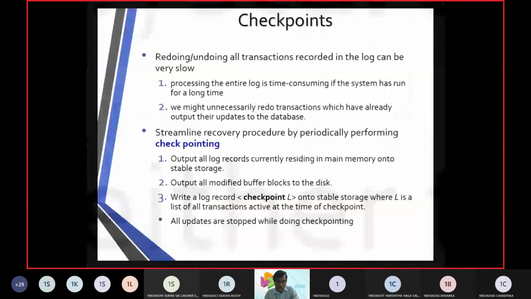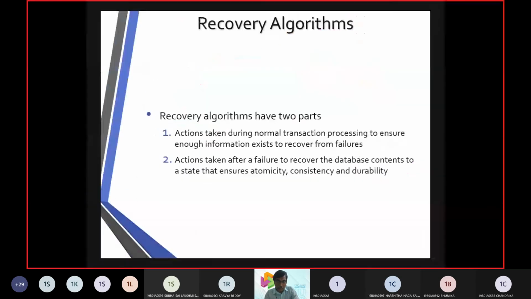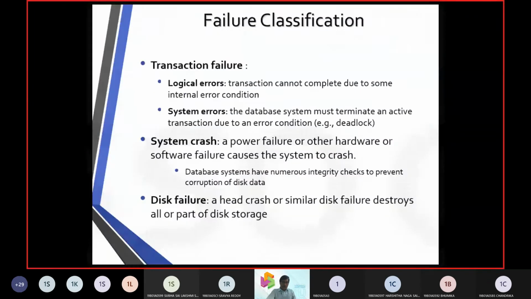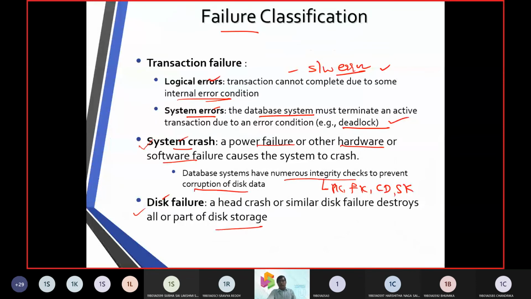So we will pause here for today. Before we pause, we will have a quick recap of what we started today. In today's class, we started with a topic called crash recovery. Crash recovery will happen with a software error, or crash recovery will happen with a hardware error.